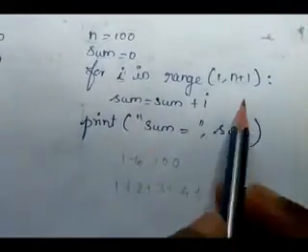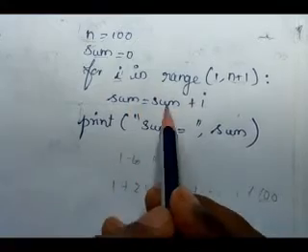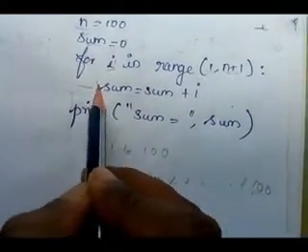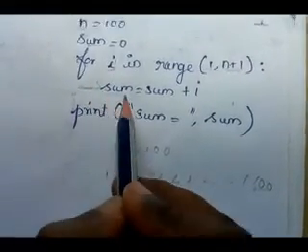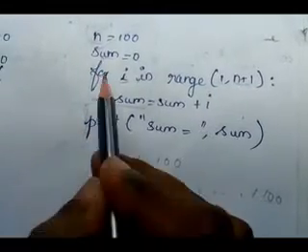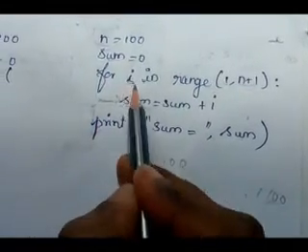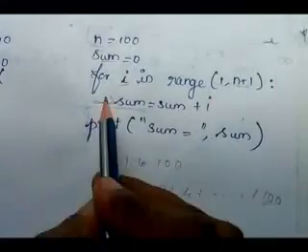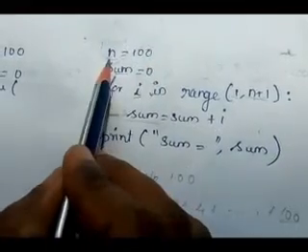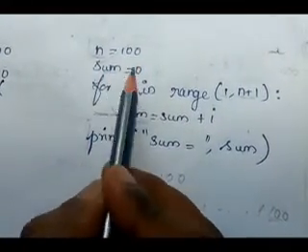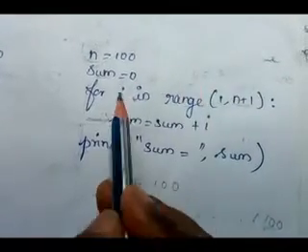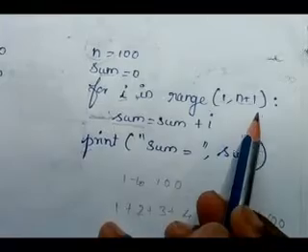Did you get it? Then see here, sum = sum + i. This line is inside the for loop. Is it correct? So this line is only part of this for loop. This one is not, because it is outside of this for loop. Understand? When the for loop is executing, this statement alone repeats a number of times. How is it executed? See here, n = 100, sum = 0, for i. First value to take, what is the first value of i?